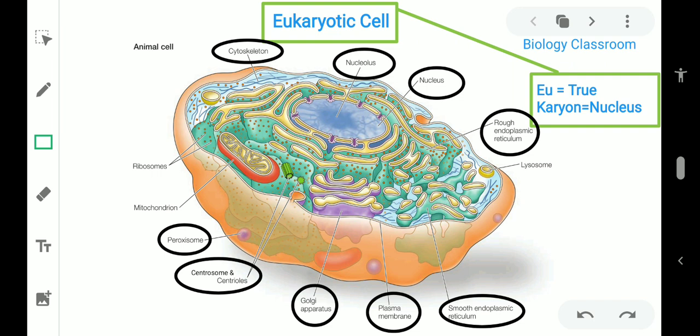Function: breakdown of excess fatty acid, detoxification of hydrogen peroxide and other metabolic products. Next is lysosome. It's a membrane bound vesicular organelle. They are often called the garbage system of the cell because of their degradation activity. About 50 different types of hydrolytic enzymes, that is hydrolases, are present in lysosome.